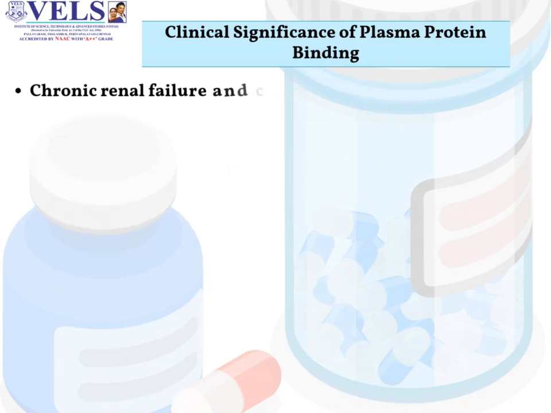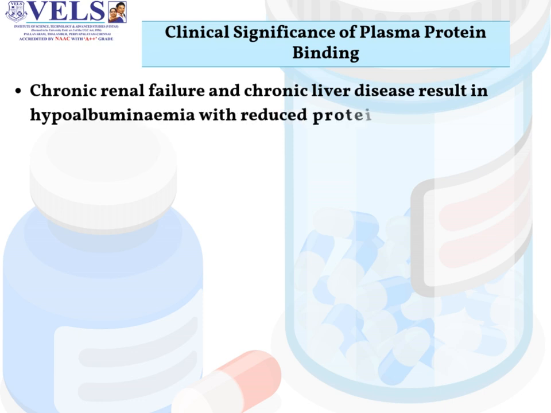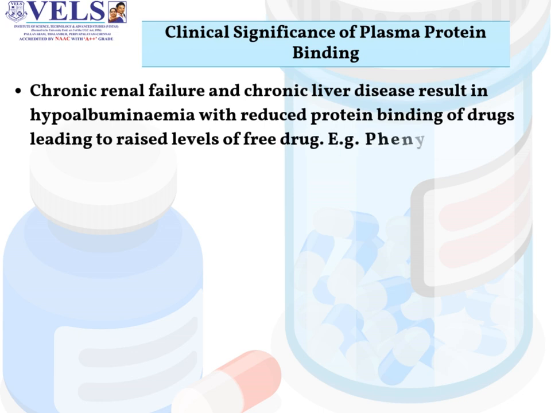Chronic renal failure and chronic liver disease result in hypoalbuminemia, with reduced protein binding of drugs, leading to raised levels of free drug. Examples of drugs for such criteria include phenytoin and furosemide.